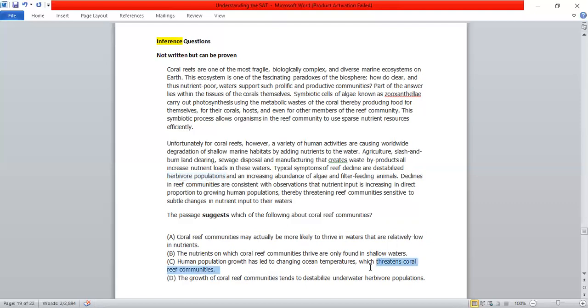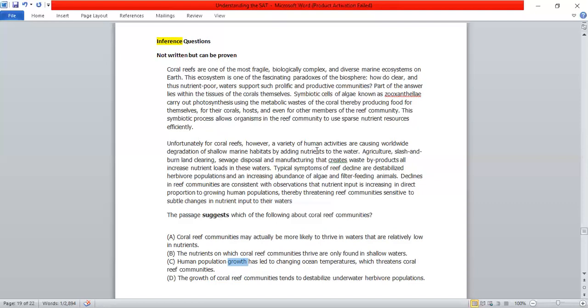Now, are humans threatening reef communities? Yes, they are. Are coral reef likely to thrive in less nutrient water? Yes, they are. So now I have two options and both can be correct. So we'll look at every word carefully before we select the option. Read this. Human population growth has led to changing ocean temperature, and that is why that community is threatened.